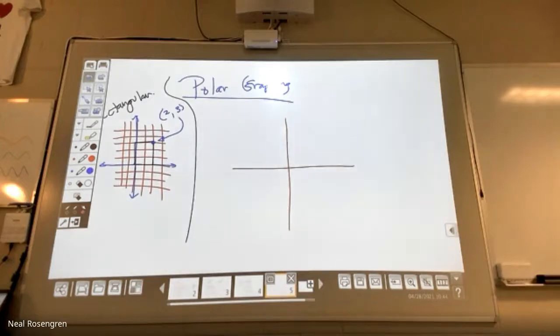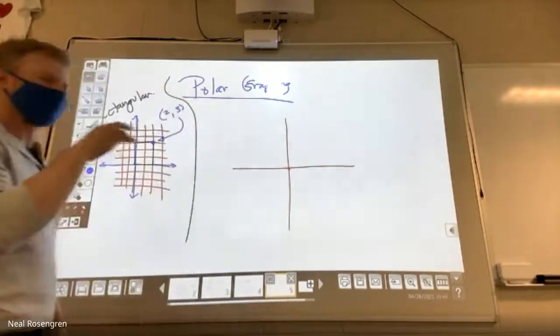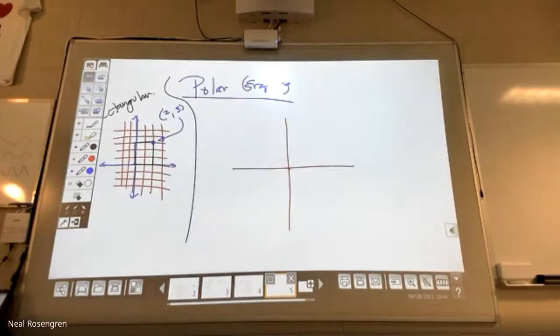But how we get to a certain point is not necessarily going to be the same way. Now, the point 2, 3 still exists. It's there. I can go right 2 and up 3, whatever that means. But how we define that point is not going to be rectangular. Instead, what we're going to do is envision ourselves, and I think the visual side of this is going to help. Imagine that the origin is right there. Okay, we're looking at the origin.